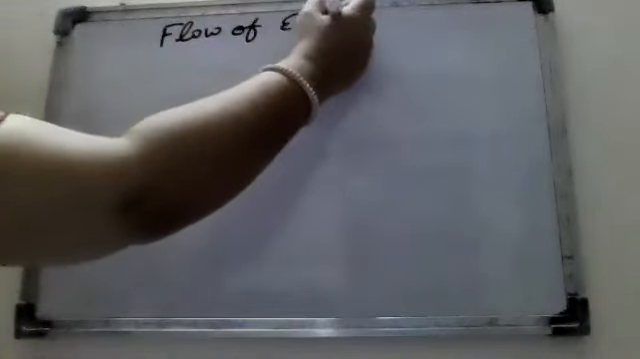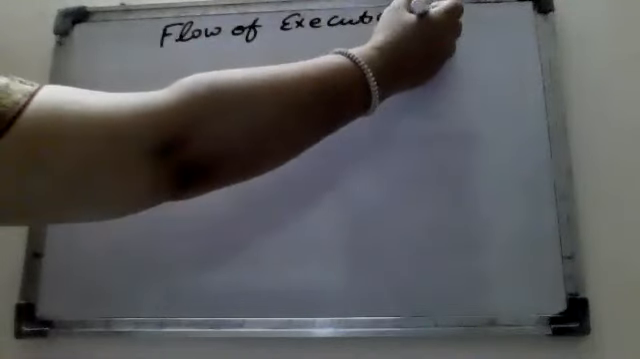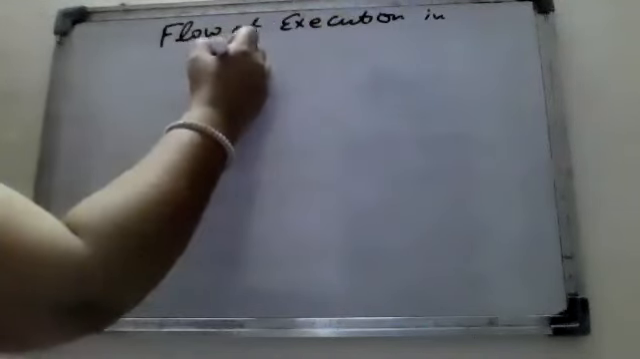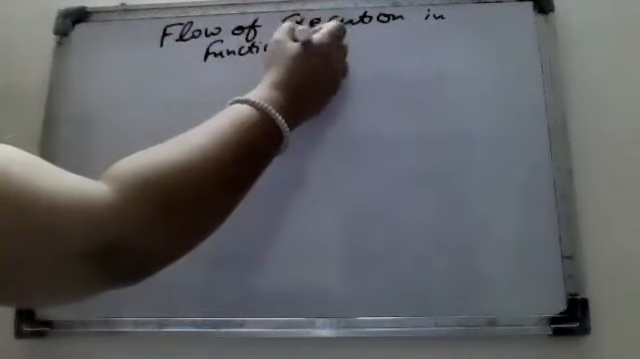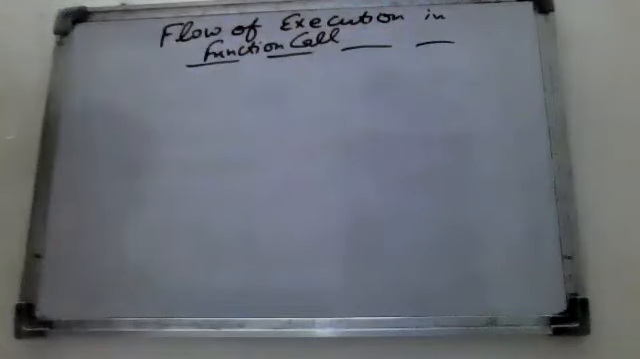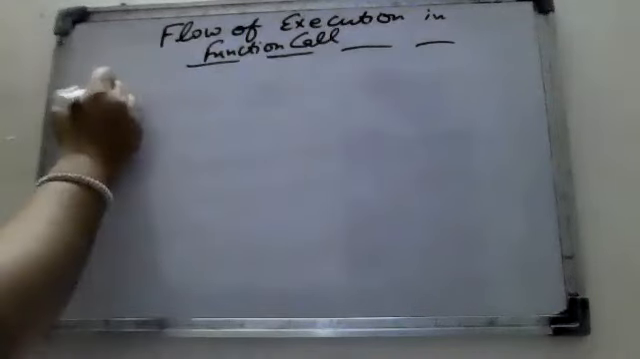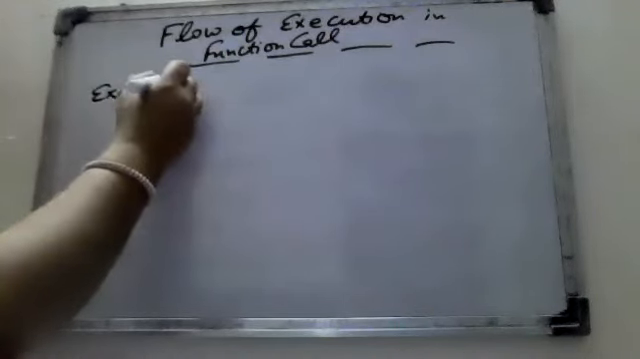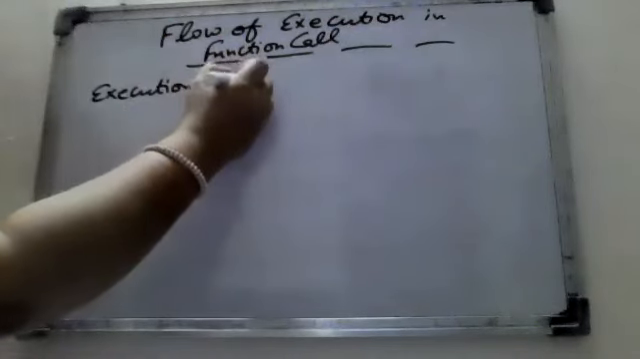Flow of execution in a function call means, when we have a program in which there is a function, which line will execute first. So that is the flow of execution. Whatever block or flow is executed is known as an execution frame. What is it known as? It is known as an execution frame.